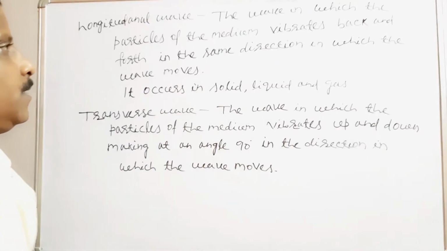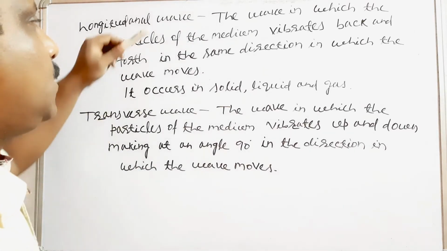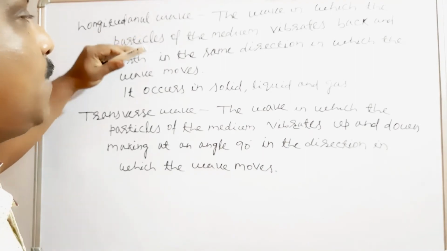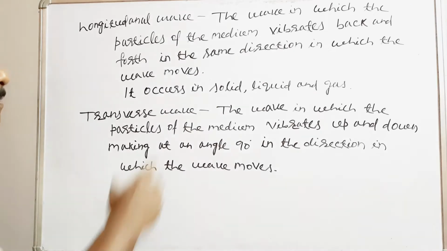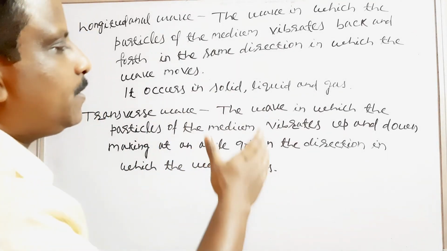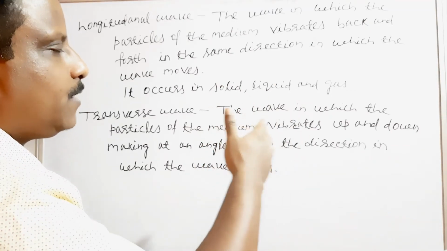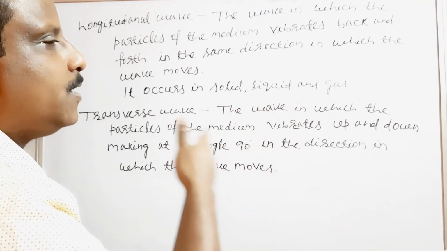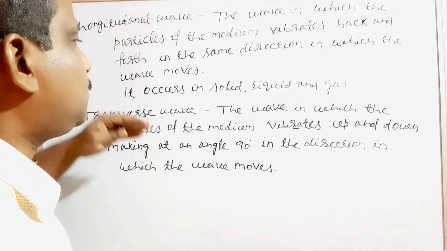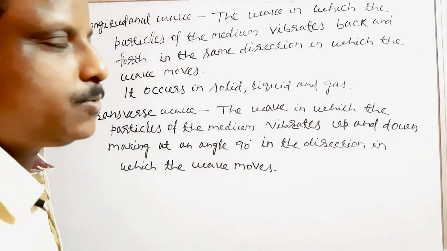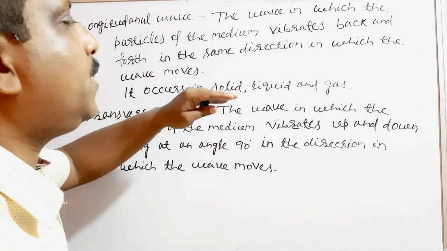Clear? Here the difference is understood. In longitudinal wave, the particles of the medium vibrate back and forth in the same direction in which the wave moves. But here the particles of the medium vibrate up and down, perpendicularly, making an angle of 90 degrees to the direction of the wave. That is called transverse wave. So the difference between longitudinal and transverse wave is understood. And longitudinal wave occurs in solid, liquid and gas.